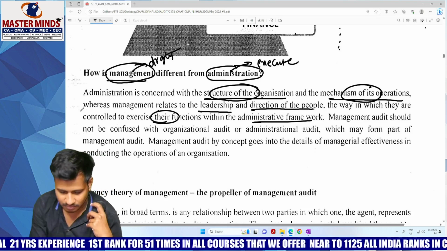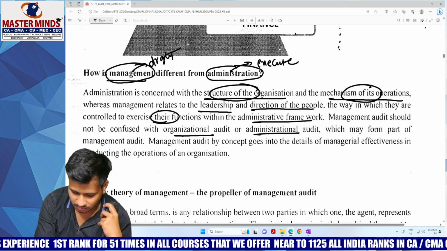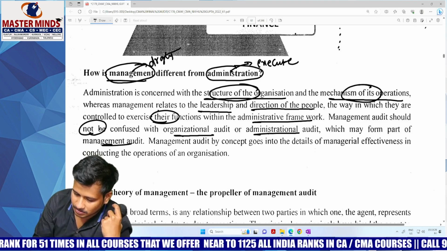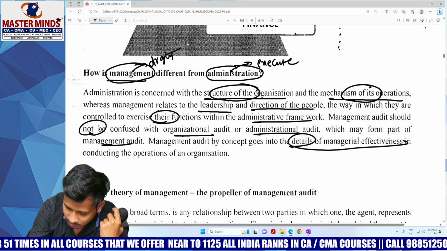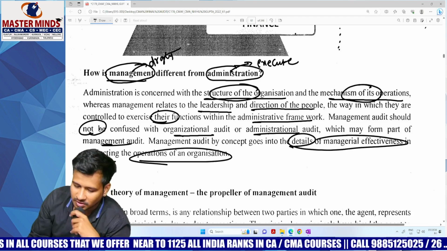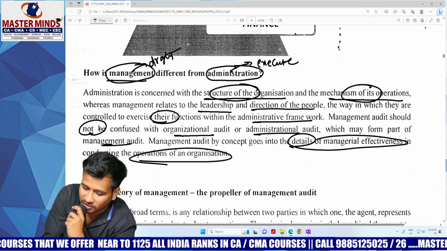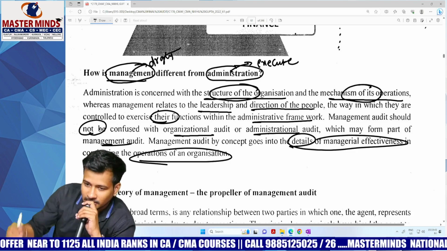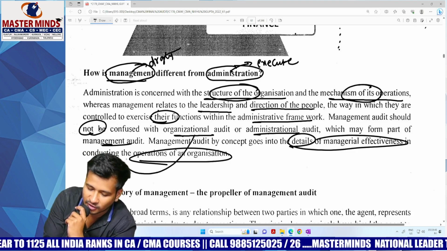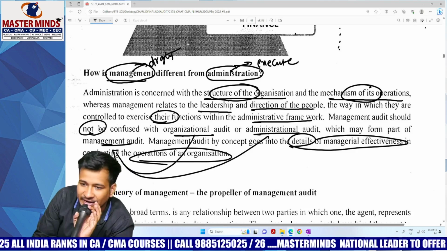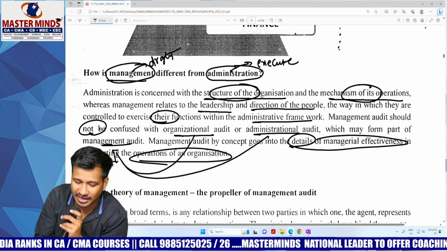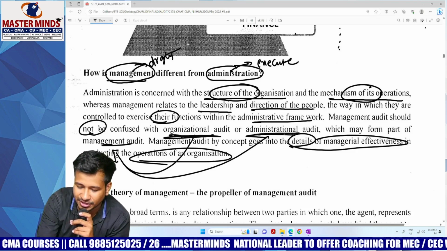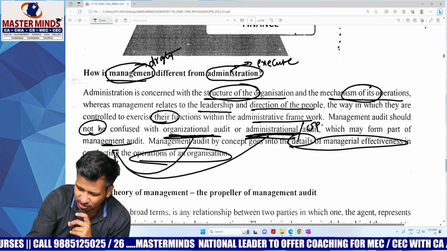Management audit should not be confused with organizational audit or administrational audit, which may form part of management audit. Management audit by concept goes into the details of managerial effectiveness in conducting the operations of an organization. Don't confuse your management audit with organizational audit and administrational audit, which may form part of management audit. Within management audit, organizational audit or administrational audit is one of the audits. Clear, everybody? Where I told you operational audit. Did you get my point? That is also called organizational audit or administrational audit, or it is also called operational audit.